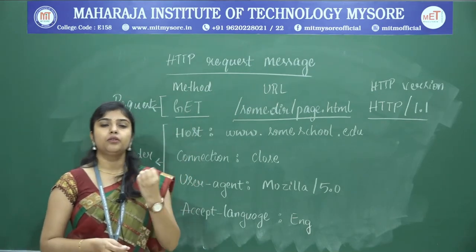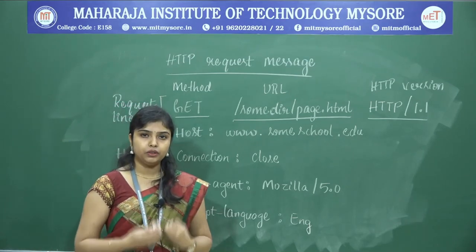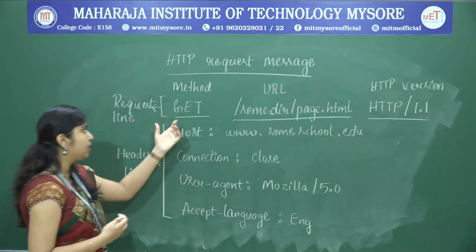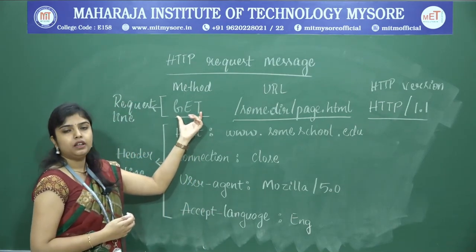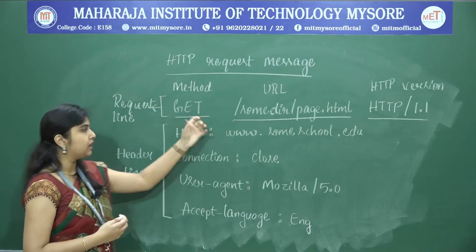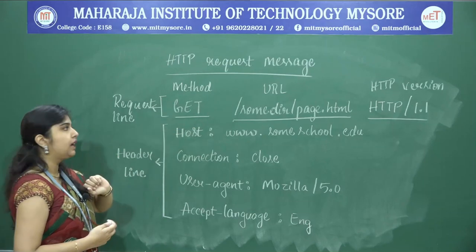We have to get the object or the web page which we are requesting, isn't it? That means we have to obtain it. For that we are using the value GET. That means get the request which I am asking. For the same reason I am using the method called GET.